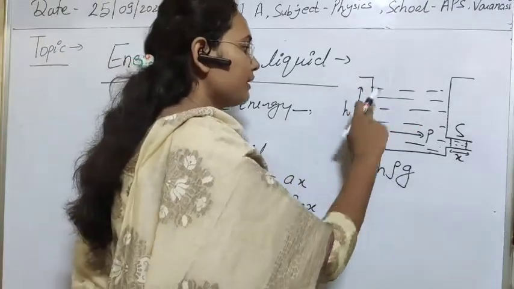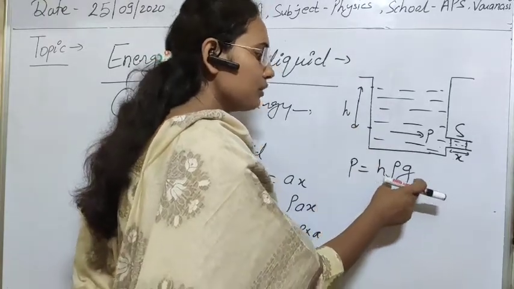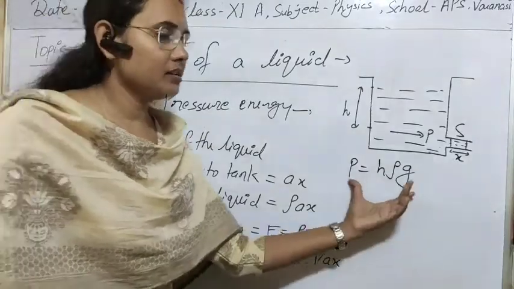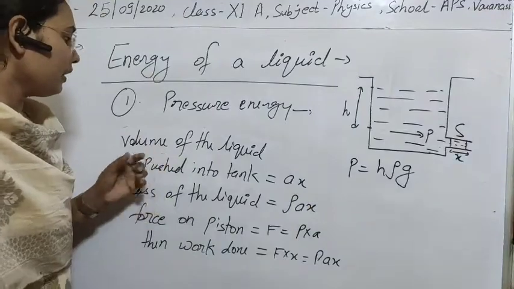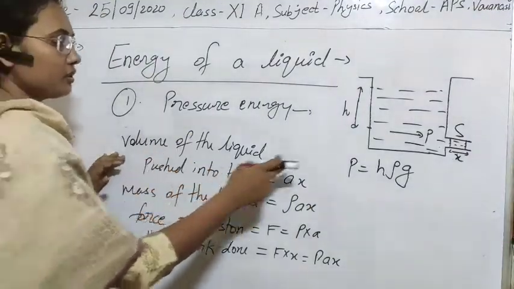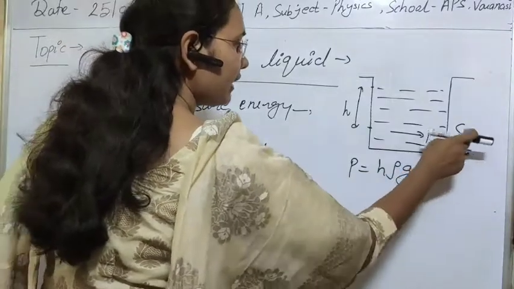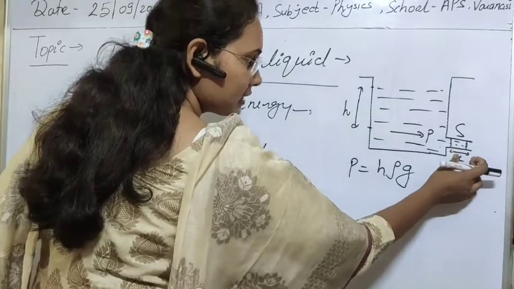Simply, as you know that if this height is h, then hydrostatic pressure will be h rho into g, if rho is the density of the fluid. Clear? In this I think there is no problem. This is the hydrostatic pressure. Now volume of the liquid pushed into this tank will be simply A into x if area of this tank is A and displacement is x.